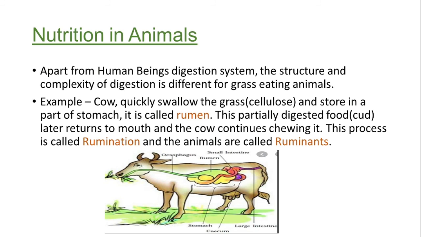Later on, they extract the rumen again, and start chewing. You have seen cows continue chewing even after taking their food. They again try to redigest all those undigested food. This process is called rumination, and the animals are called ruminants. All those animals who chew continuously for a longer time after taking the food, we call them ruminants. One example is that all the cattle are ruminants.